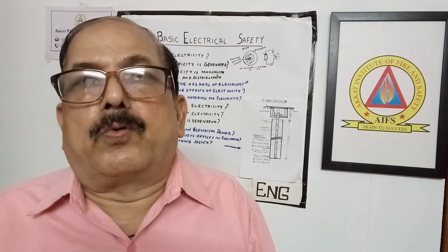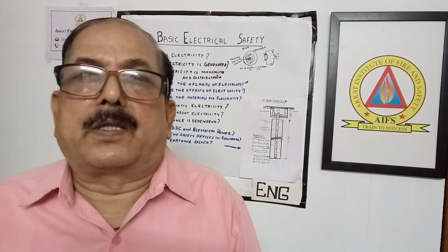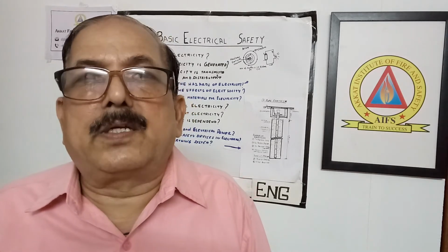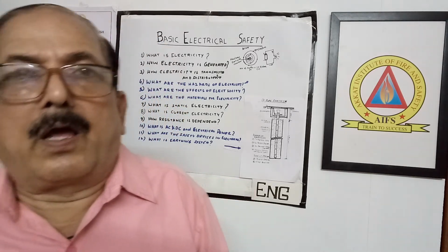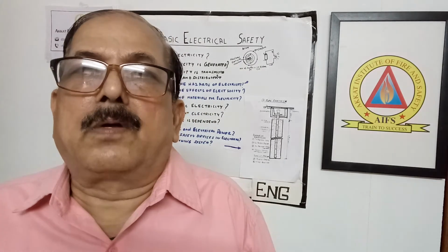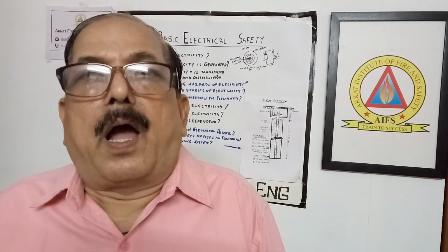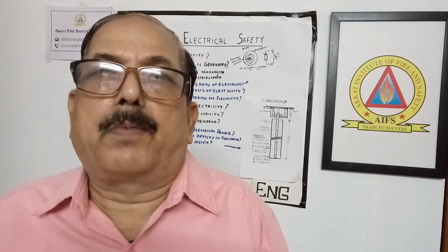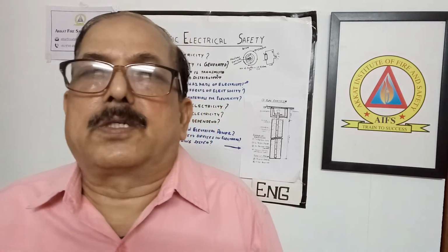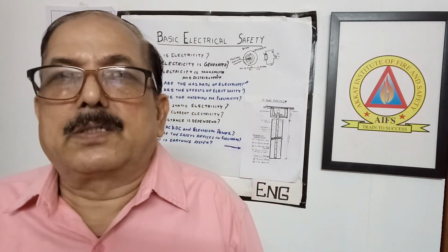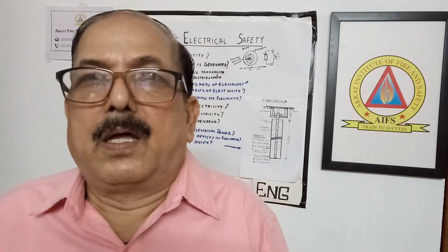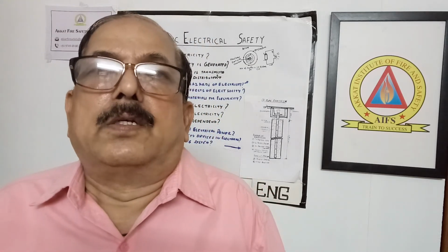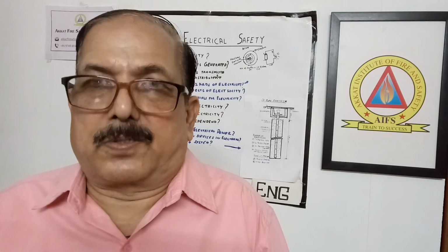I have just explained the different methods of earthing and why earthing is required. You got some idea that it is mainly to protect our life, equipment, the system, and also the protection of the lines. There are two types, plate earthing and pipe earthing. Pipe earthing is the normal system we provide in our substations and our houses, and I have explained how it is done. So I think you got some idea about the earthing system. It is a very good system for safety in electrical work.